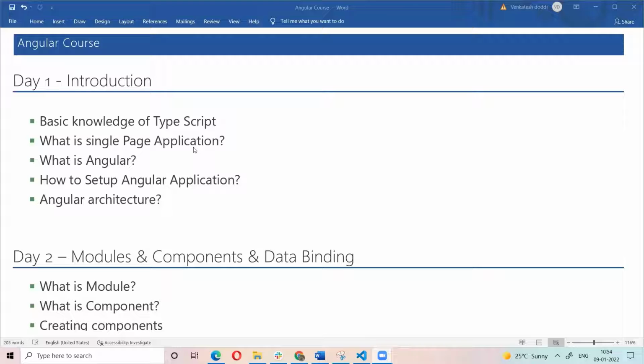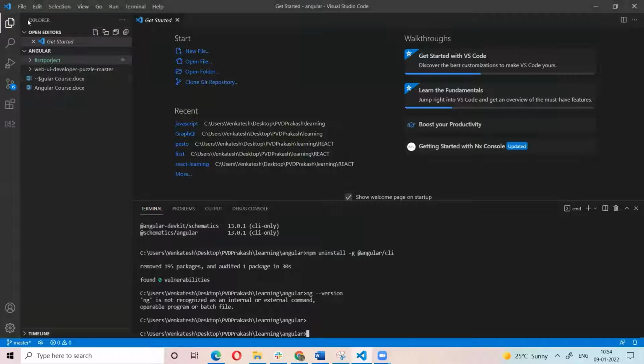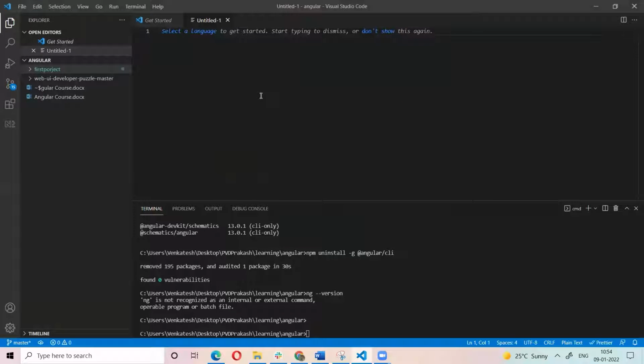Now, Angular is developed using TypeScript. So here you have to know those two. What is JavaScript? What is TypeScript? People get confused. See, JavaScript and TypeScript are more or less the same. As per my understanding, TypeScript is also JavaScript. But the difference is that TypeScript is a superset of JavaScript.